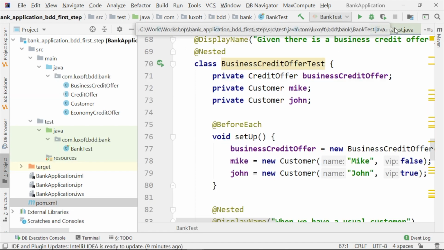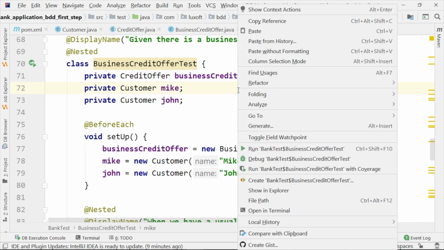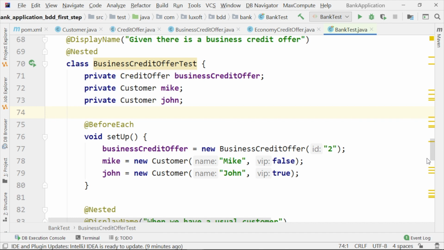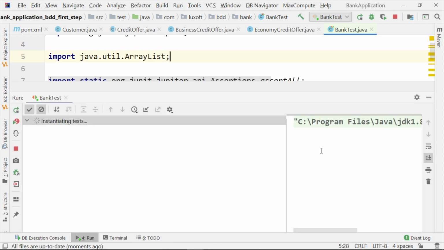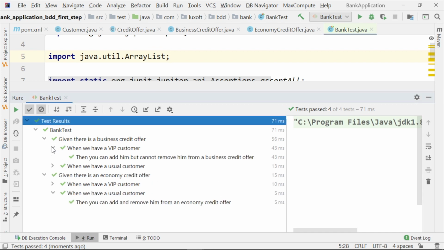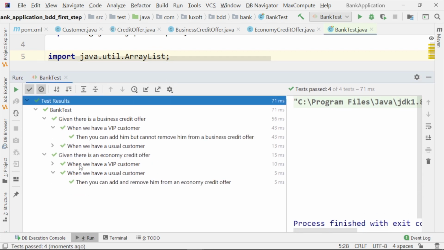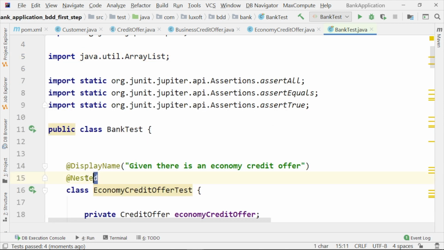If we look back into our previously simulated BDD, but only with the help of JUnit 5, let's rerun the bank test. We see that we have the nested tests, because remember, we were using this nested annotation.